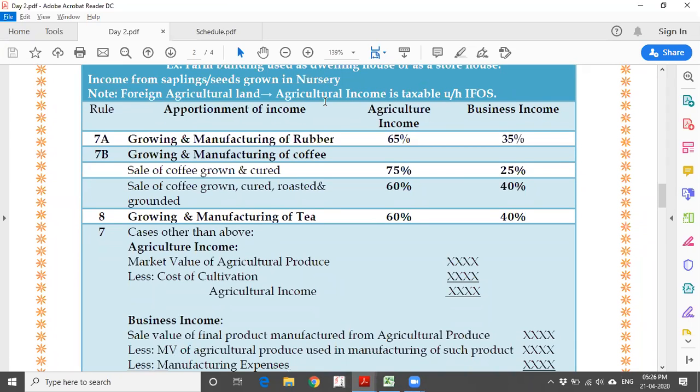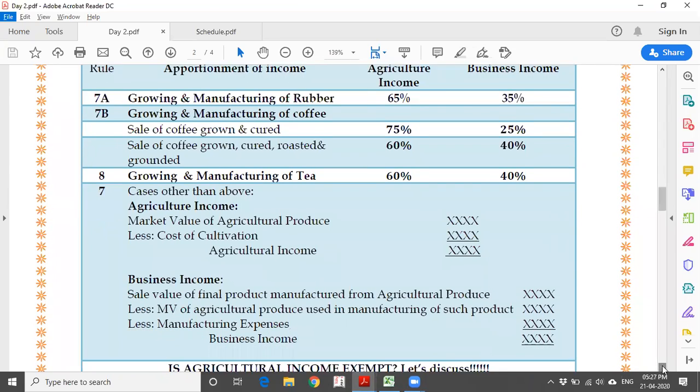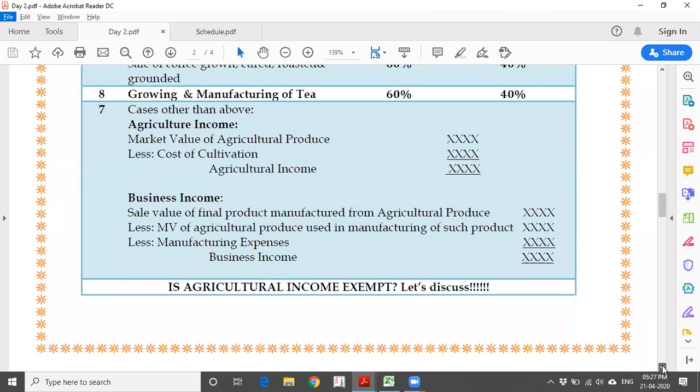How about the other cases? There are so many agriculture products which have further processing. How are you going to deal with them? So they have made it a general rule. What is the net revenue you have received? What they are going to do is, let us come to business income first. I'll come to agriculture income later.